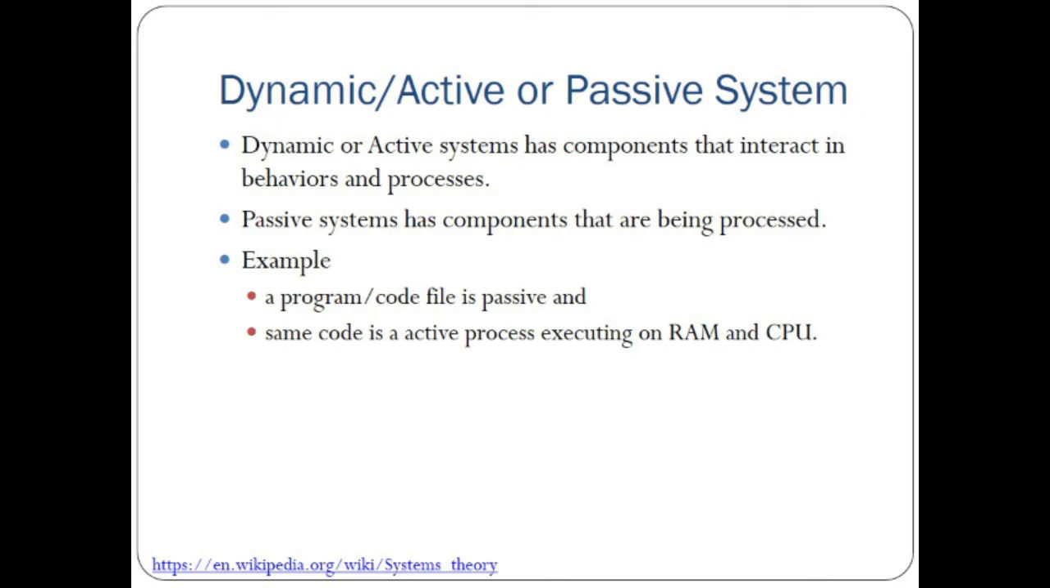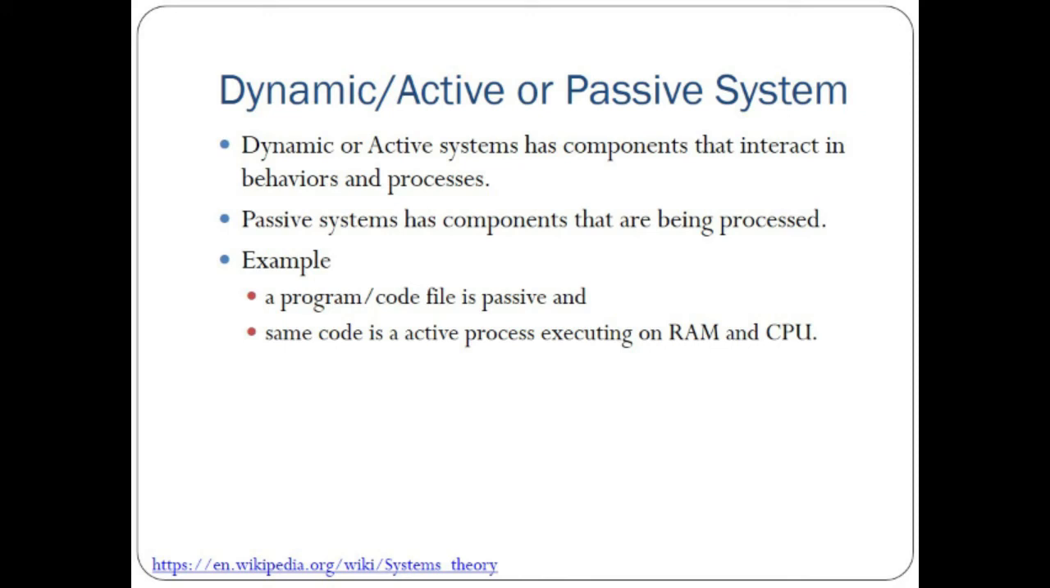Whatever field you go, systems theory will be there. So a dynamic or active system has components that interact in their behavior or processes. How could a system be said to be active or dynamic? If there are many components in that system and they are interacting with each other and behaving according to the processes of each other, this is a dynamic system.